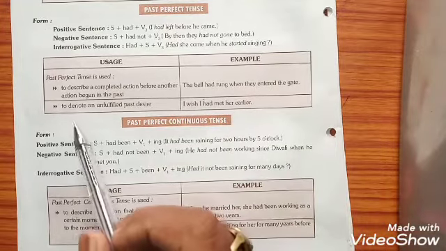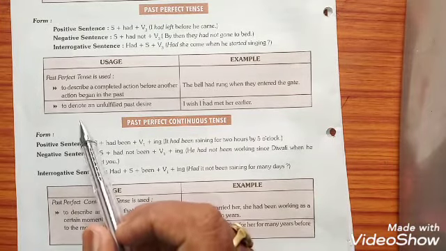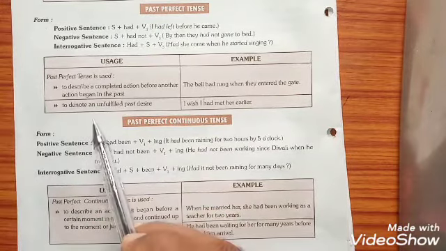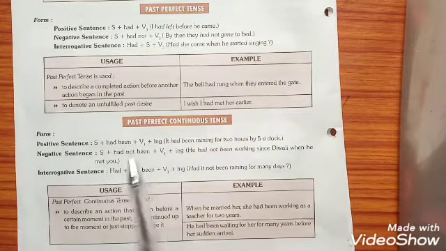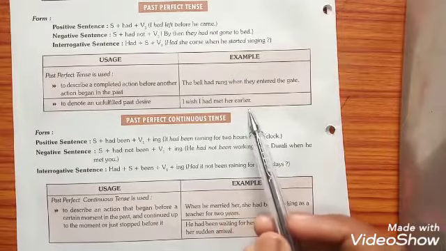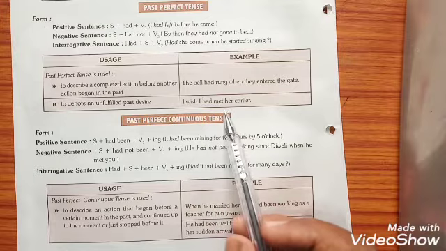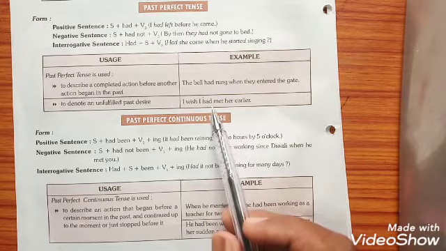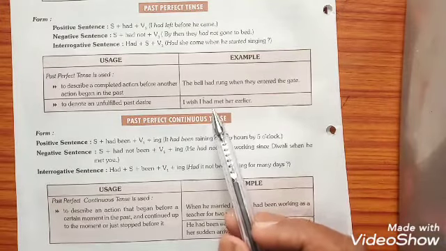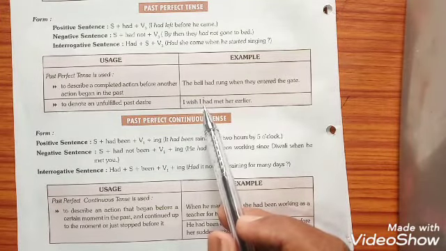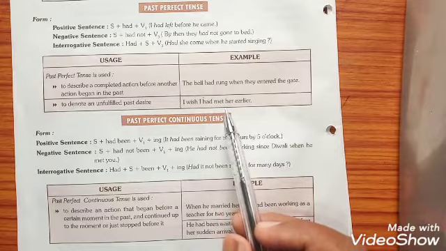Students, the second special use of this tense is that it denotes an unfulfilled past desire. If you have any desire in the past and that desire is still unfulfilled, not completed, you are bound to use past perfect tense. I wish I had met her earlier. The second part of the sentence makes it clear that the desire of meeting her earlier is unfulfilled. That's why the structure for past perfect tense has been used.